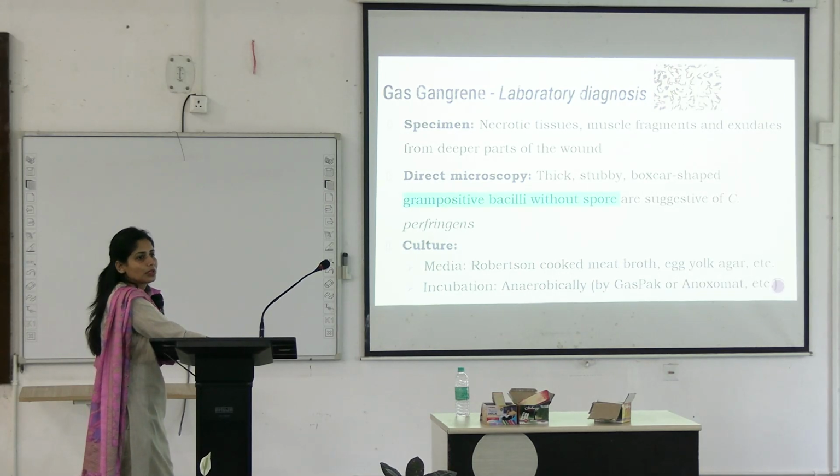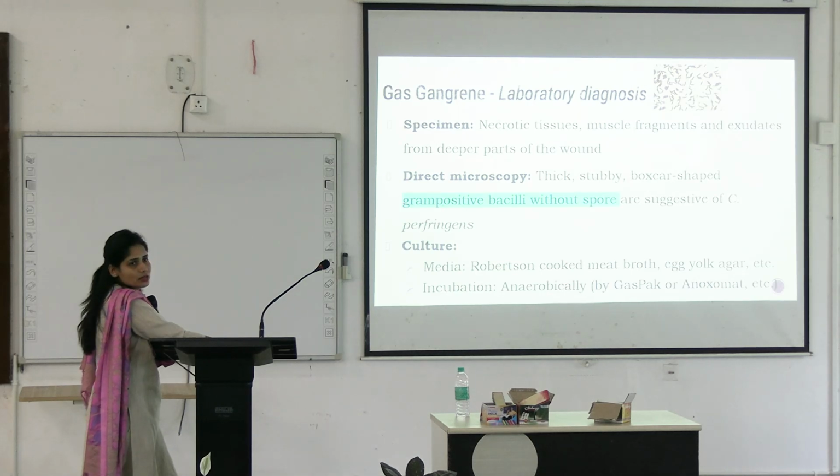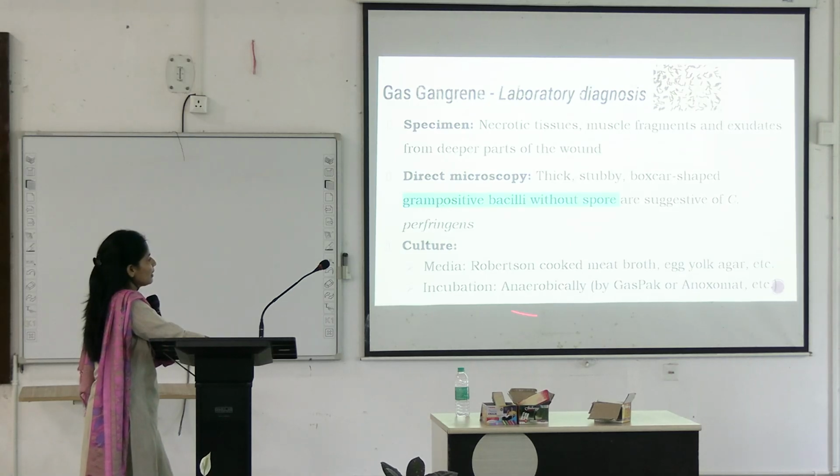Subterminal. Okay. But here there will be no spore, just the thick, stubby, boxcar shaped bacterium. What will you culture it into? Robertson cooked meat medium, egg yolk agar, and put it in an anaerobically packed apparatus for anaerobiosis. You will not just put it into the incubator directly, because we have to give them anaerobic conditions.